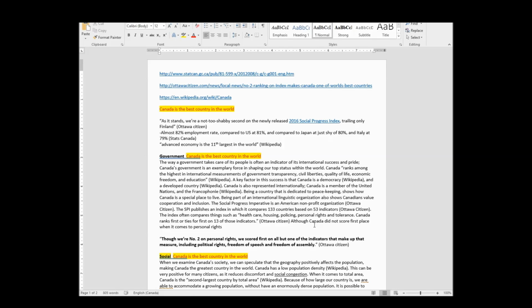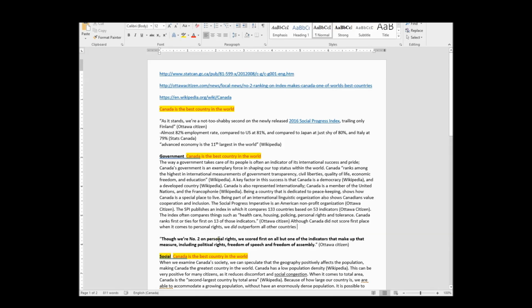Although Canada did not score first place when it comes to personal rights, we did, italicized because that's what I'm emphasizing when I speak, we did outperform. So what is this? We scored first on all but one of the indicators that make up that measure, including, we did outperform, let's just say all other countries.